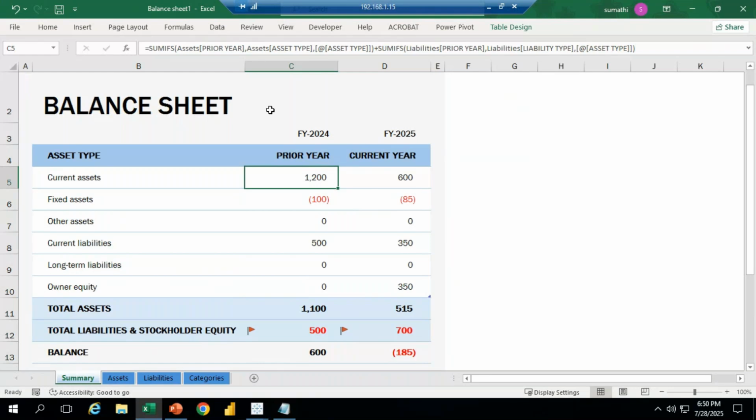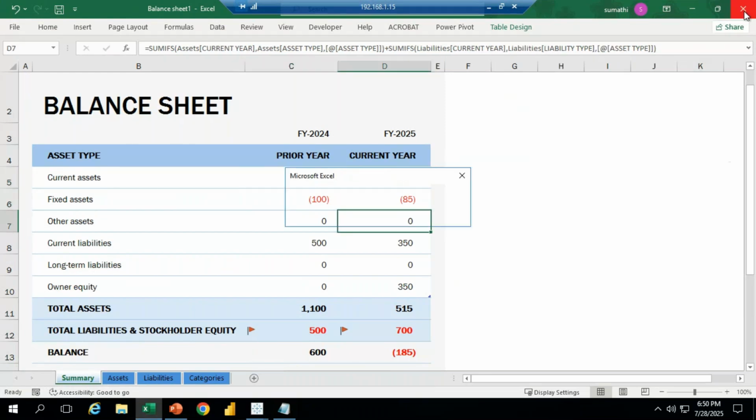Like this, ready made templates are available in Excel also. We can just import, insert our data, and export it to the other person. Like this we have options, and that option we can also use with the formula. Entire information we are going to get.